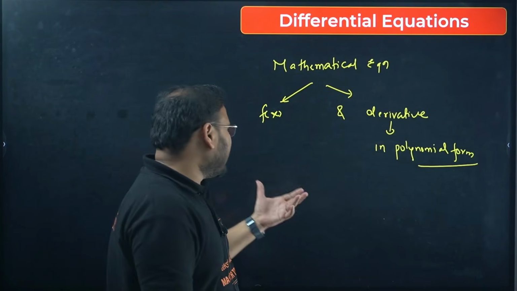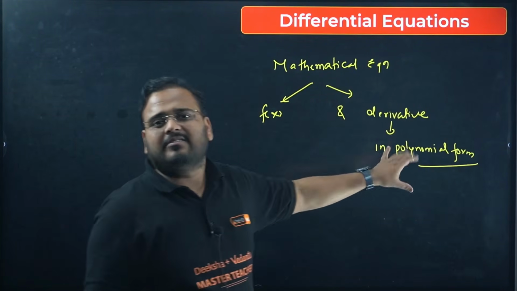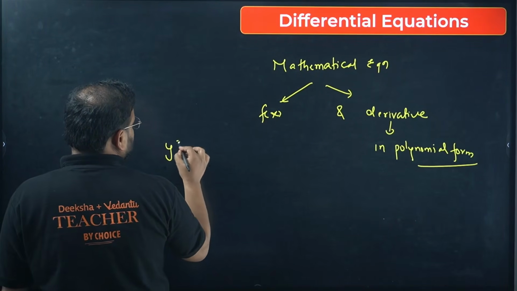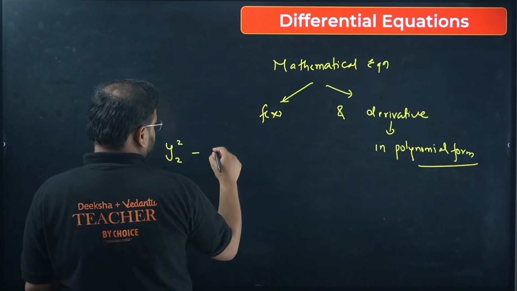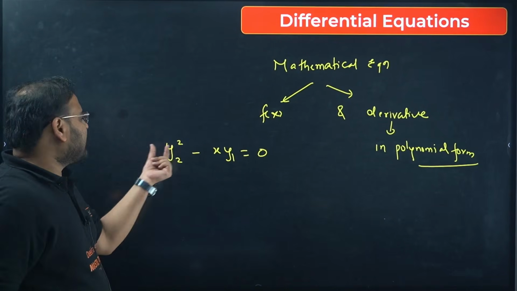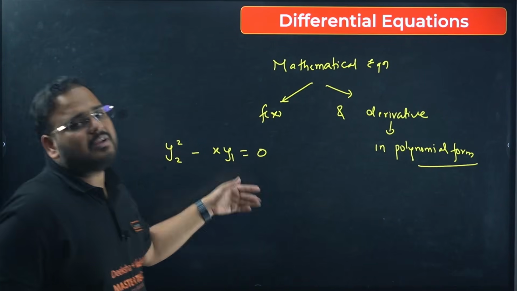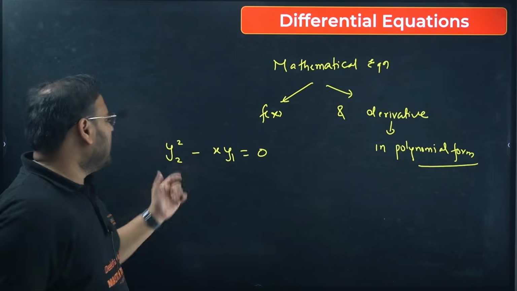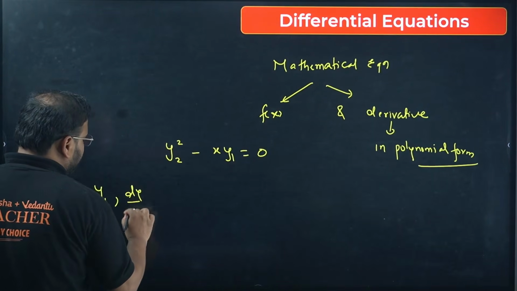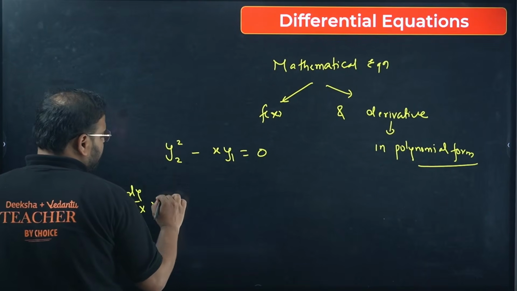We can have the first derivative, second derivative. Basically we can go like this: y2 square minus xy1 equal to 0. What is this, sir? This is the second derivative, and what is this y1? The first derivative. We know how to write it, no? I can write the derivative as y1 or dy by dx or simply y dash.